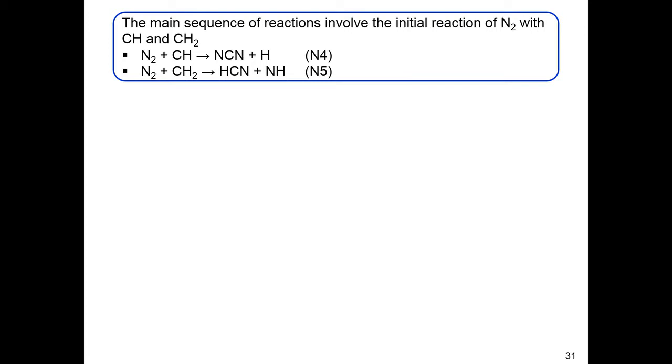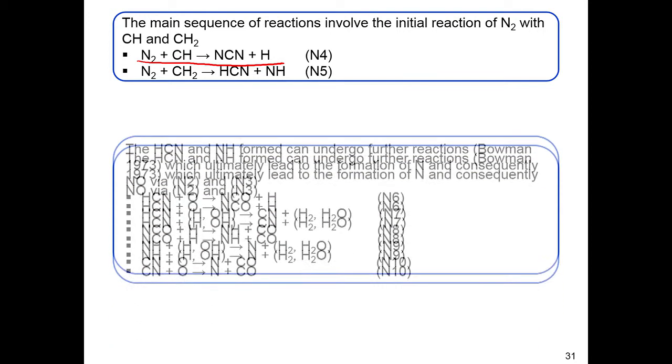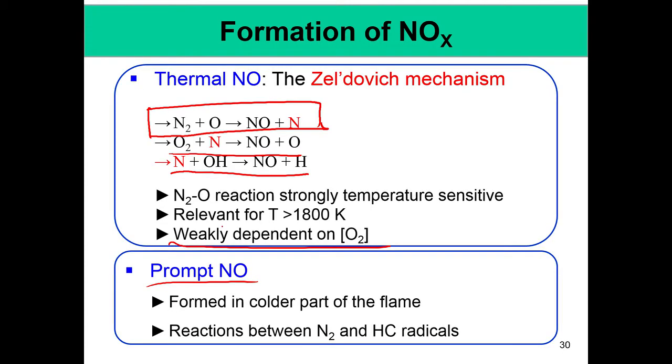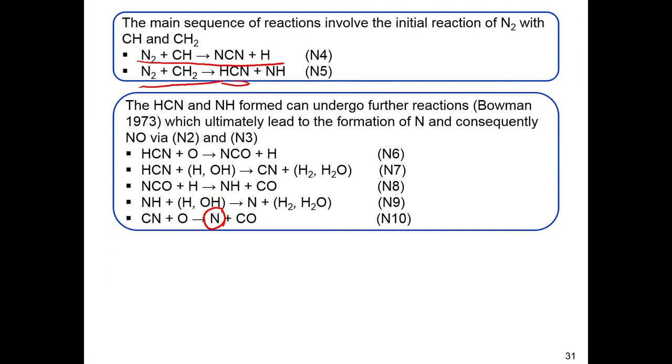N2 essentially reacts with CH to form an NCN molecule and an H atom, and then it goes through different kinds of steps. Also, N2 and CH2 form HCN and NH, and this HCN and NH thus formed can go through different steps. It can be attacked by oxygen, but the most important thing is that all this leads to the formation of N. Why is the formation of N important? Because once N is formed, it can react with oxygen to form NO plus O, or it can react with OH to form NO plus H. So, the formation of N is the most challenging part.